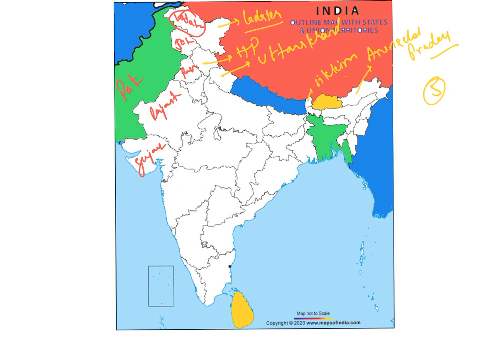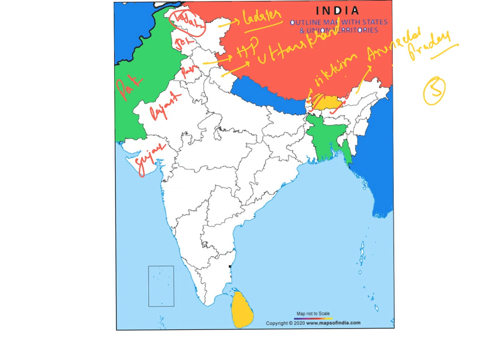Now let us see the country Bhutan. So Bhutan shares a boundary with Sikkim, West Bengal, Assam and Arunachal Pradesh.